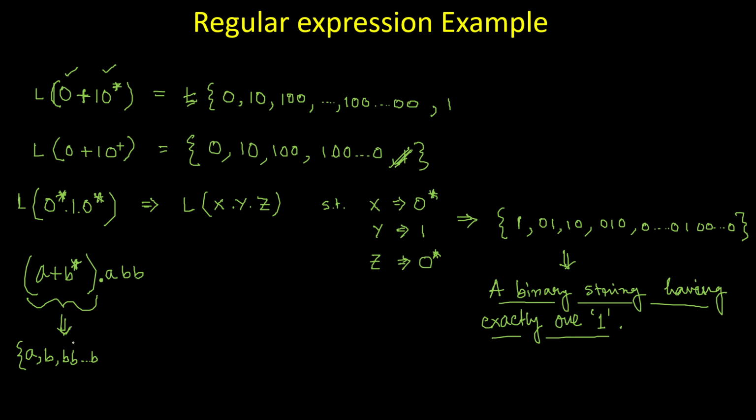So either of these two will be there, and it may be possible to have no b, right?